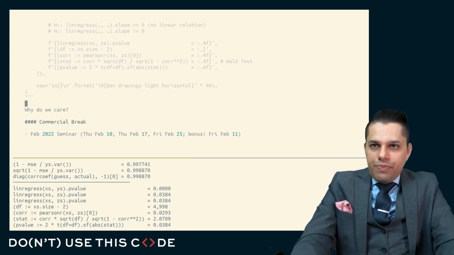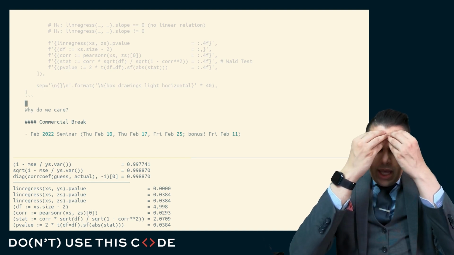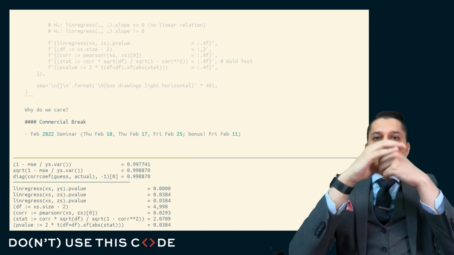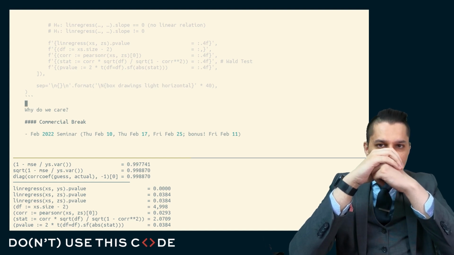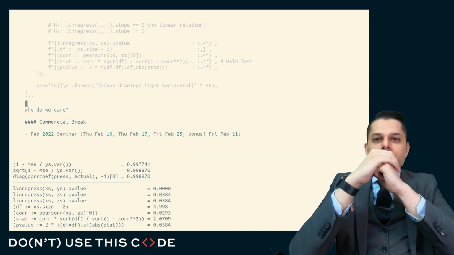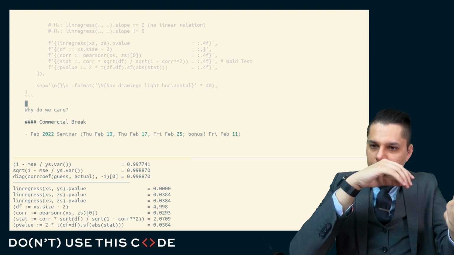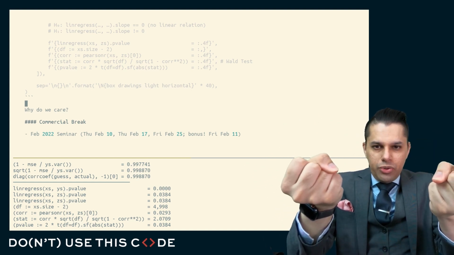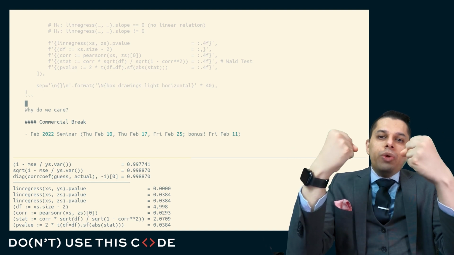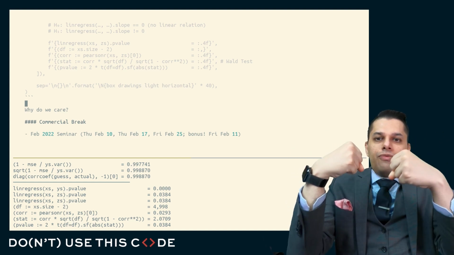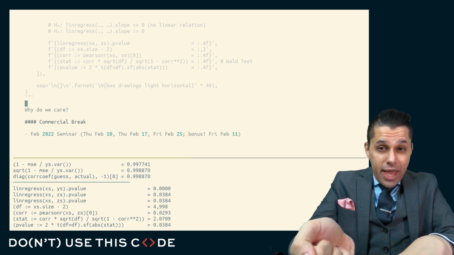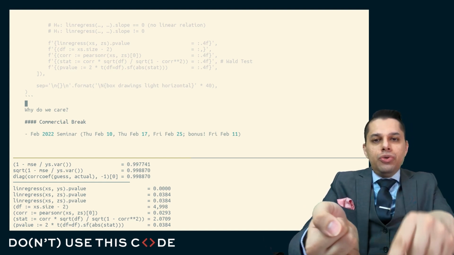But why do we care? Well, we care because if it were the case that we were definitely certain that there was a causative relationship between two variables, we have some data that we observe, and we have some data that we want to know about, and we know there's a linear relationship between them. We know there's a causative relationship. We can then build a model for that relationship. We can then figure out what the parameters of that linear relationship will be, and we can use that to predict values.